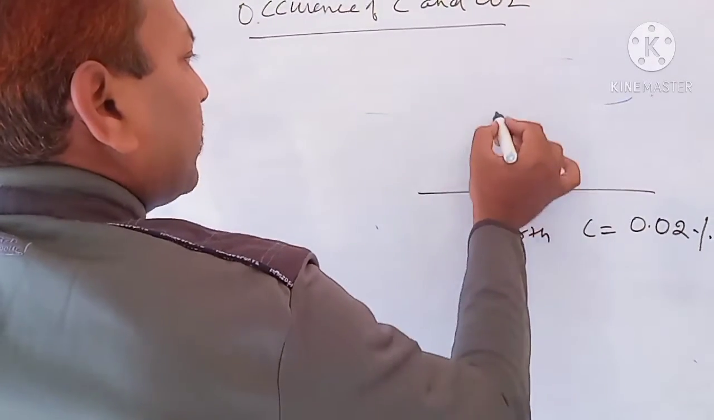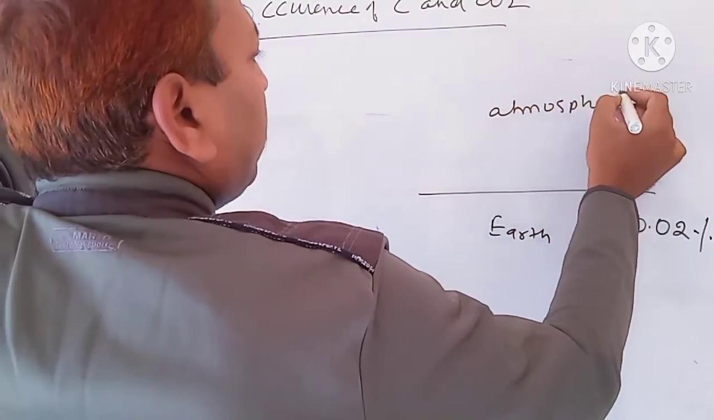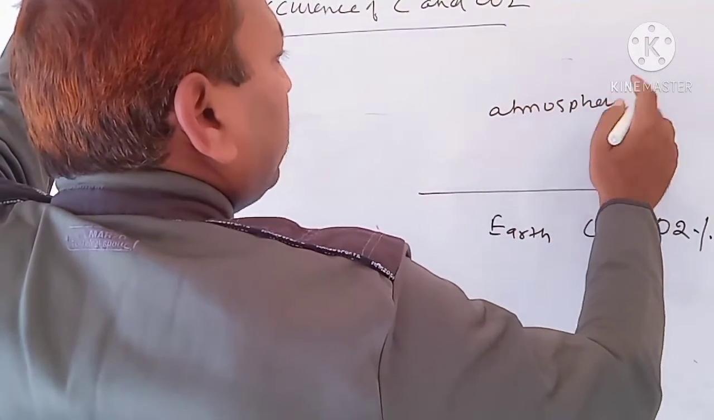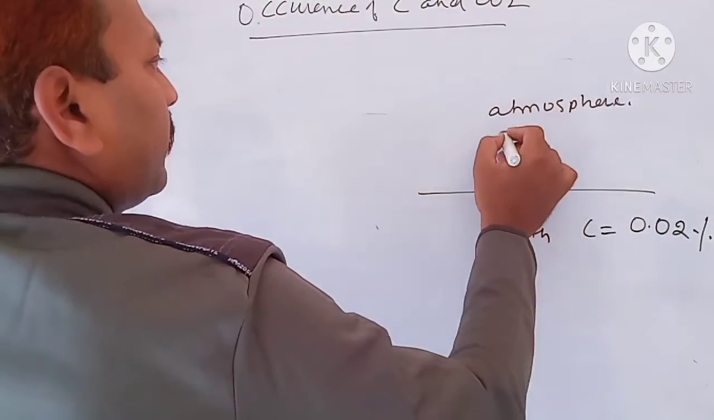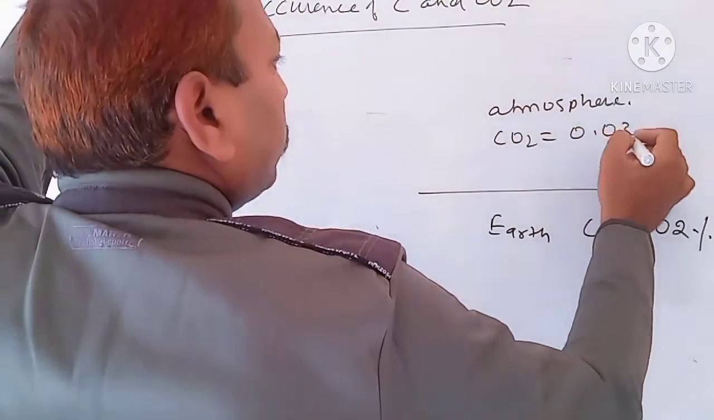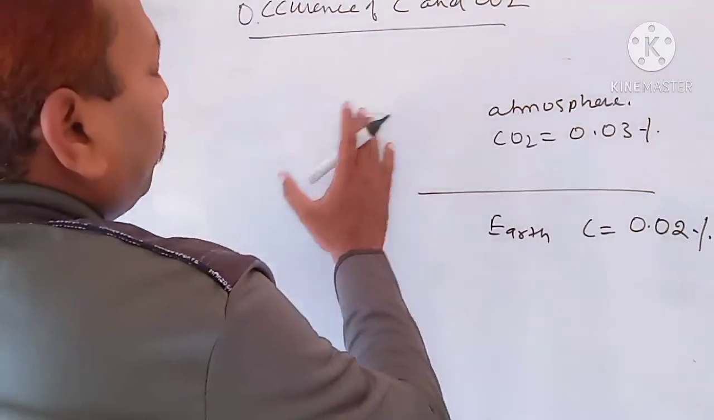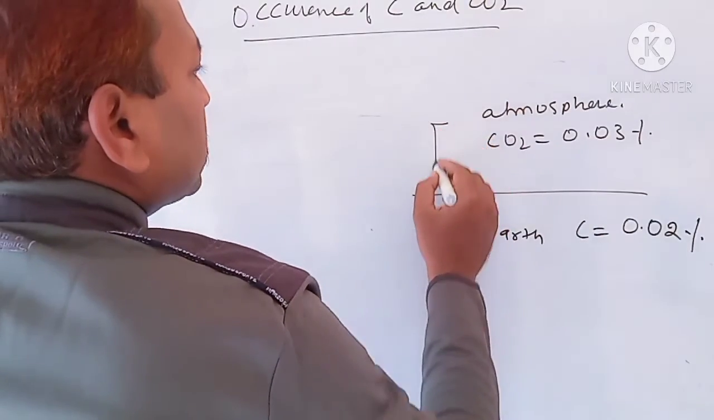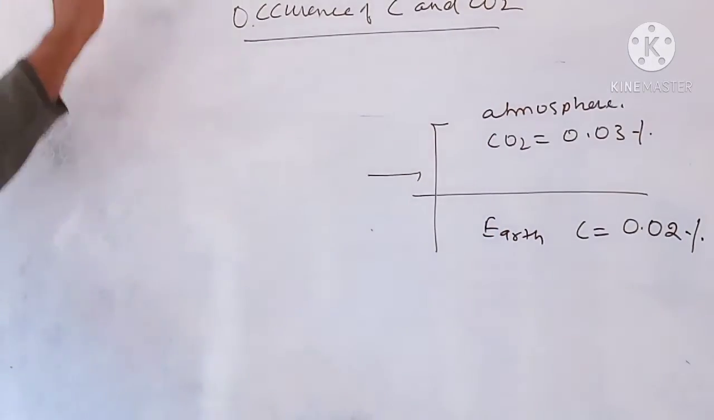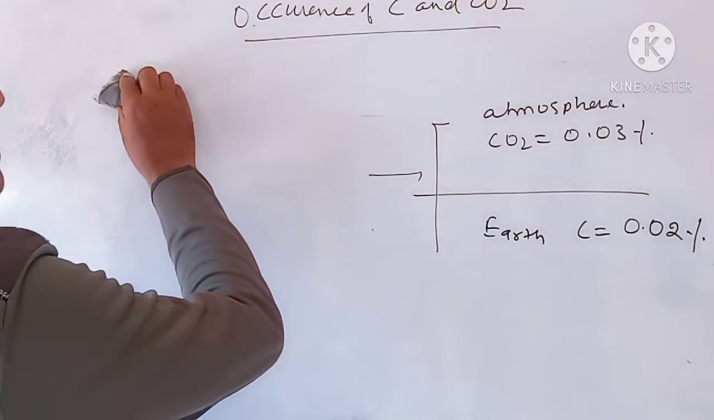Now above the surface of the earth is the atmosphere. The percentage of carbon dioxide in the atmosphere, the CO2 percentage, is 0.03%. I am telling general data; it may vary from place to place and area to area. So generally this is the CO2 level in the atmosphere. The percentage is very low, but it has great importance. CO2 has great importance in our daily life, to run our life. So this is about the occurrence of carbon and CO2.